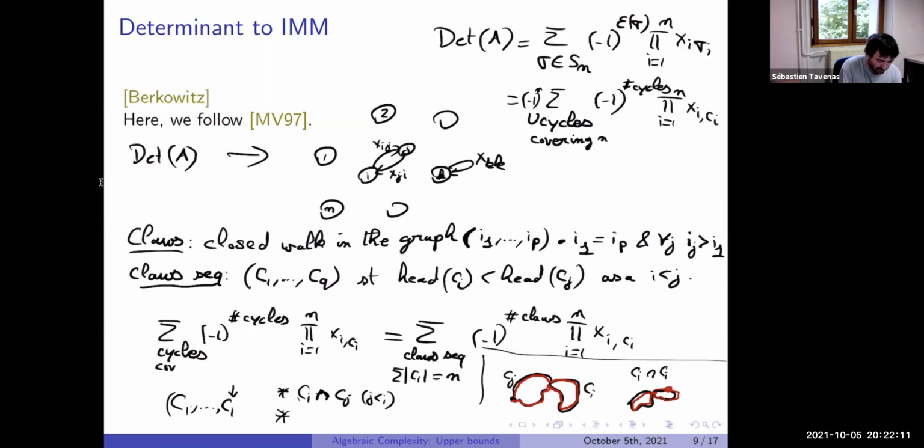And what I claim is, in fact, the products of the edges of the two things will be exactly the same. The only thing which will be different is the power of -1 for the number of cycles. I just change it by 1. So the one will be minus something, and the other will be exactly plus the opposite. So in fact, they will cancel together. The only one which will not cancel in the sum will be the one such that there is no intersection, which corresponds exactly to this one.